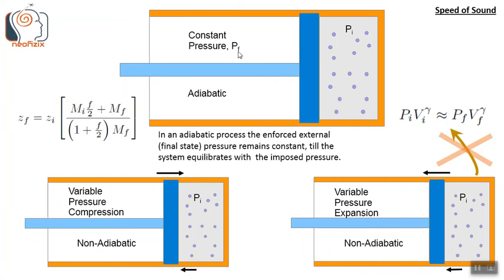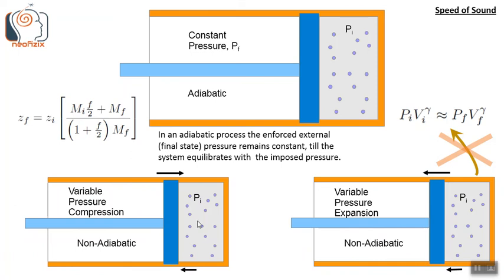The initial state was Pi, which changed to Pf, and it was constant till the internal pressure of the gas becomes Pf at equilibrium with the outside pressure. Pf has to remain constant. Only then can we apply this formula. Otherwise, we can't use this. If it is a variable pressure, then we cannot use this formula, so that's why we have written non-adiabatic here. No matter what, the heat energy may not be exchanged, the particles may not be exchanged.